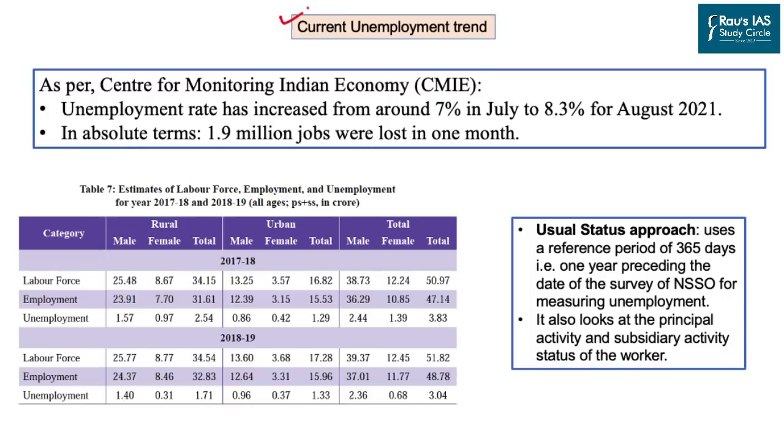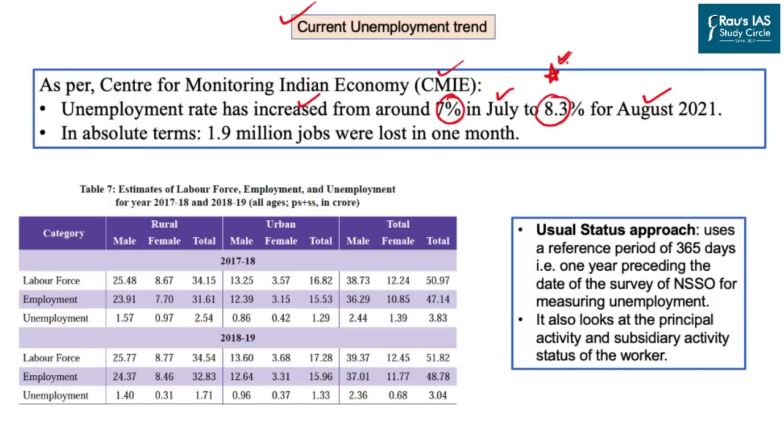Well, as far as current unemployment trend is concerned, one of a private organization which also deals in the non-governmental initiatives, Centre for Monitoring Indian Economy or CMIE, has recently released some survey data in which the claim has been made that unemployment has increased in India from about 7% in the month of July to 8.3% in the month of August. Well, this is an important data which you can quote right now. You can also include this data in your notes, and you can also quote this data in your mains answer writing.